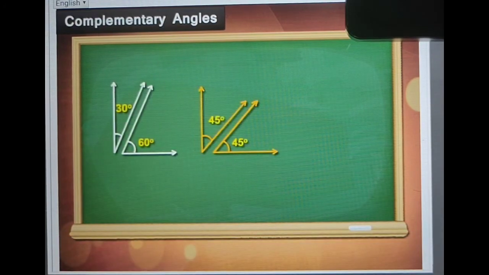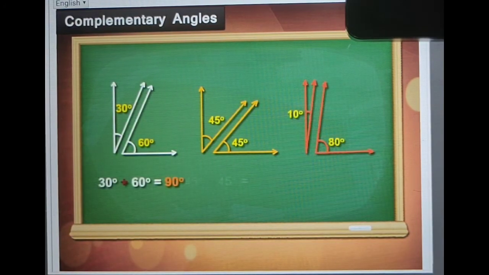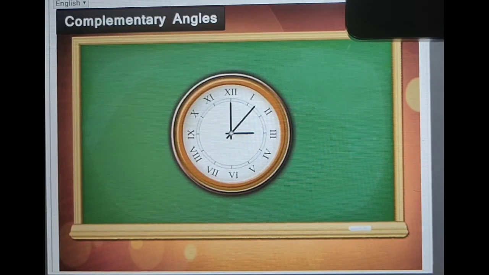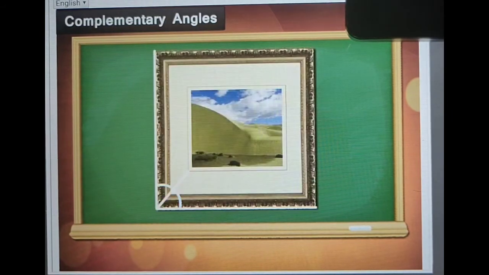In all these sets of angles, you can notice that the sum of angles is equal to 90 degrees. So, all these sets of angles are complementary angles. If you look closely, you will observe that the hands of a clock and the picture frame are forming complementary angles.